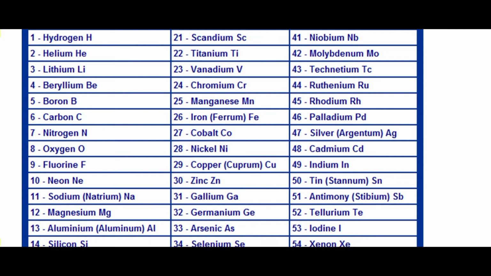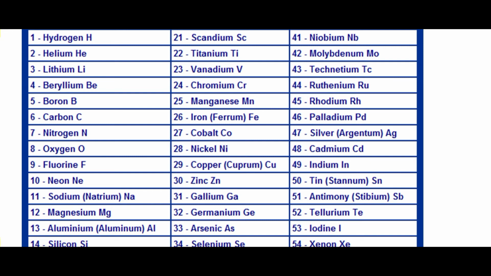Some other elements are also important to you, like 47 number element is silver. That is important to you. 47 number is silver and its Latin name is argentum and the symbol of silver is Ag. And similarly another element, number 53 element, that is iodine and its symbol is I. It is also important to you.